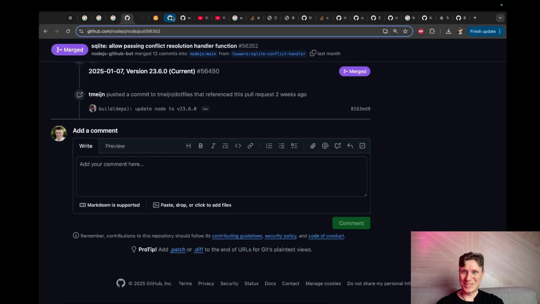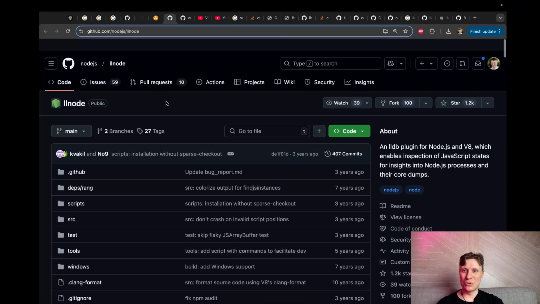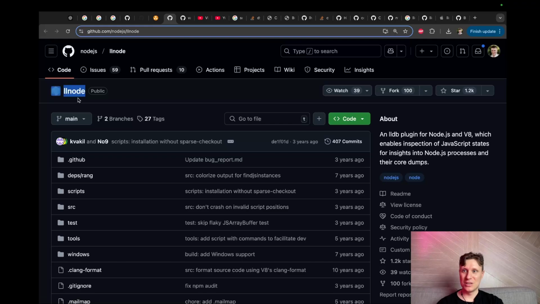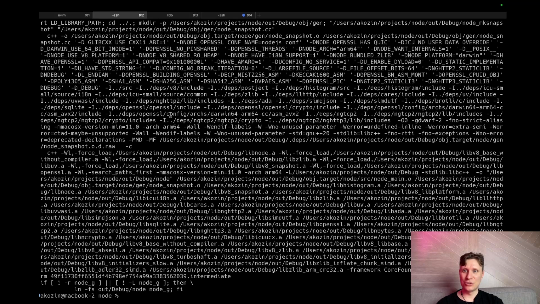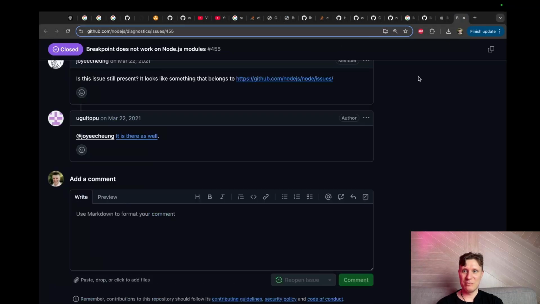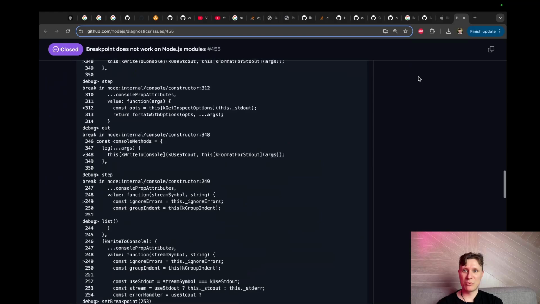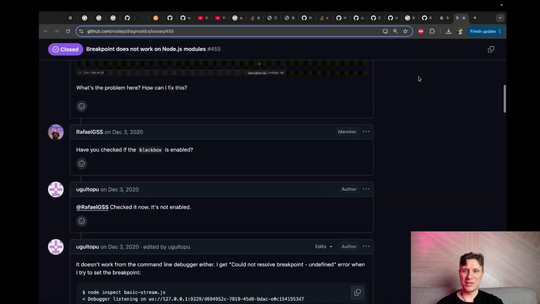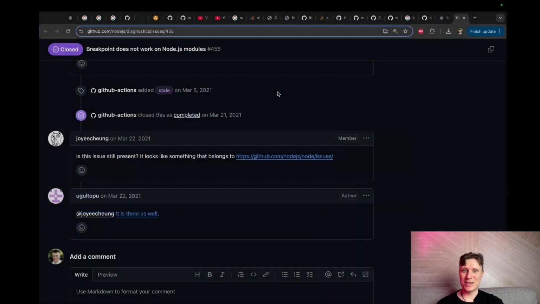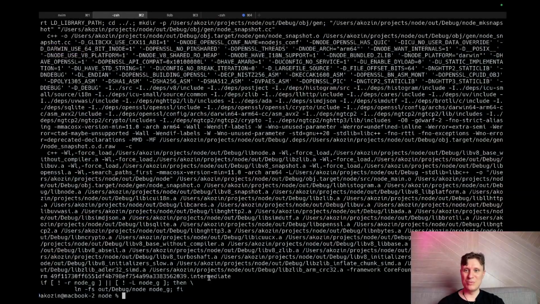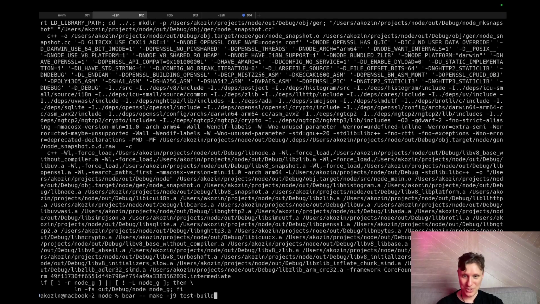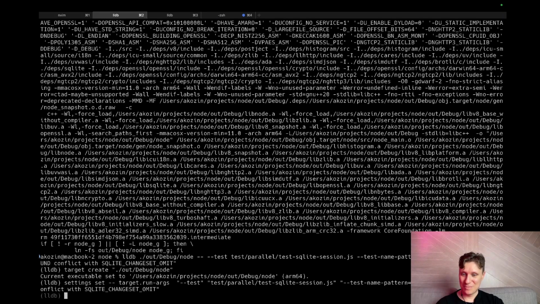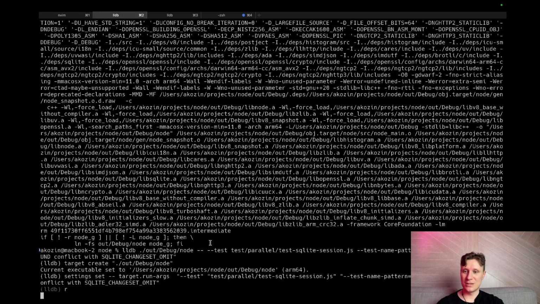But I don't have time to install this plugin today. Maybe I will install it off screen, this one, LLDB Node. So maybe I need this plugin, because out-of-the-box LLDB doesn't stop on breakpoints. I think Node.js itself intervenes in the breakpoint process and does some crazy stuff on these callbacks, and it makes LLDB confused, and LLDB misses breakpoints. We can actually see source code. Everything works except for breakpoints, which is unusual, to say the least.